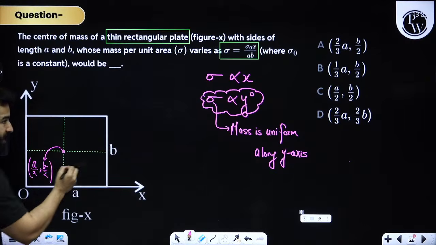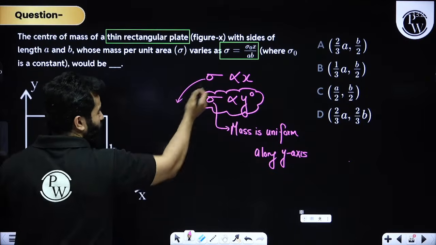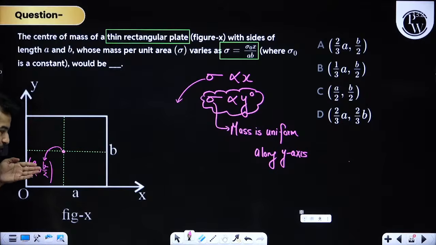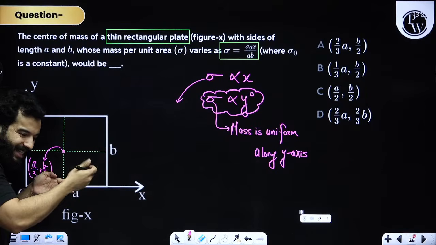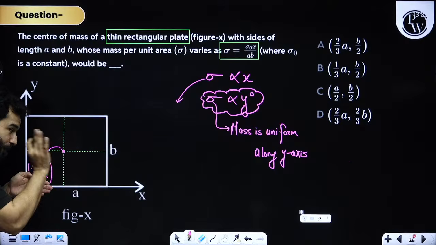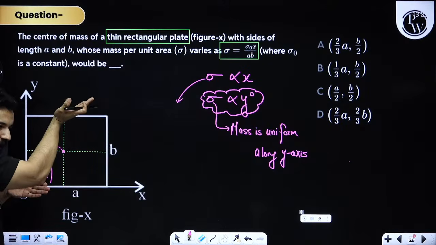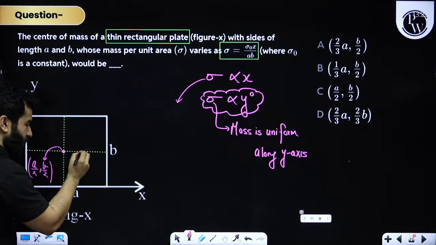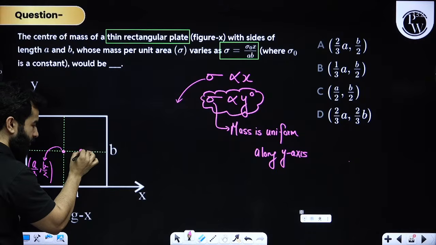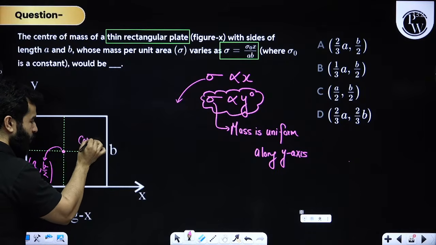But now because sigma is directly dependent on x, as you are moving along the x axis, mass density is increasing. But mass density is not increasing along the y direction, which means that the new center of mass will be somewhere over here.